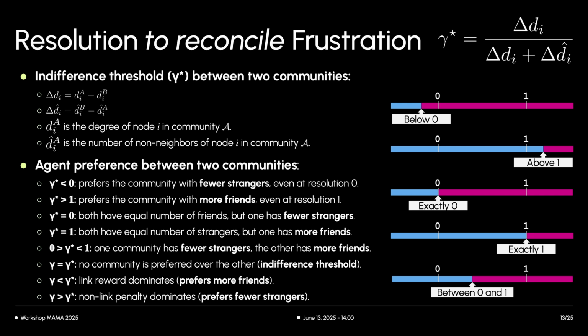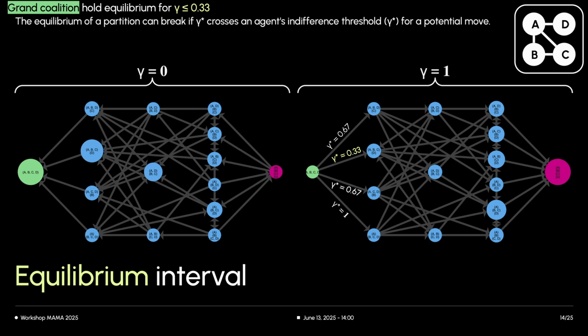We can pre-compute these gamma star values for all nodes and potential moves to understand how the network structure might change as we vary the overall resolution gamma. Here we see two metagraphs for the simple 4-node graph. The left metagraph shows flows when gamma equals 0, and the right is for gamma equals 1. Notice that when gamma equals 0 on the left, the grand coalition is a sink node, meaning it's an equilibrium where no nodes want to leave. But when gamma equals 1 on the right, nodes prefer to isolate themselves rather than stay in a community with even one stranger, leading to the singleton partition being an equilibrium.